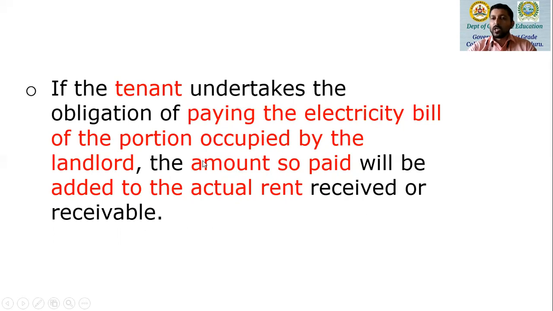So for the portion occupied by the landlord, 50% of the landlord's electricity bill, or more, whatever is paid by the tenant, that amount is added to the actual rent received or receivable as far as taxable income from house property is concerned, and to arrive at the gross annual value of the property.